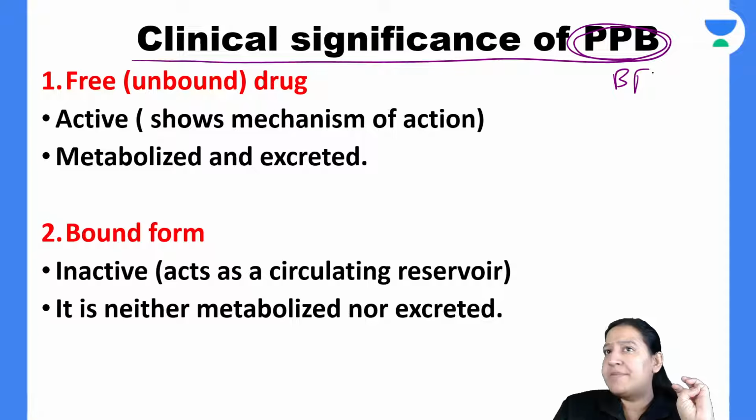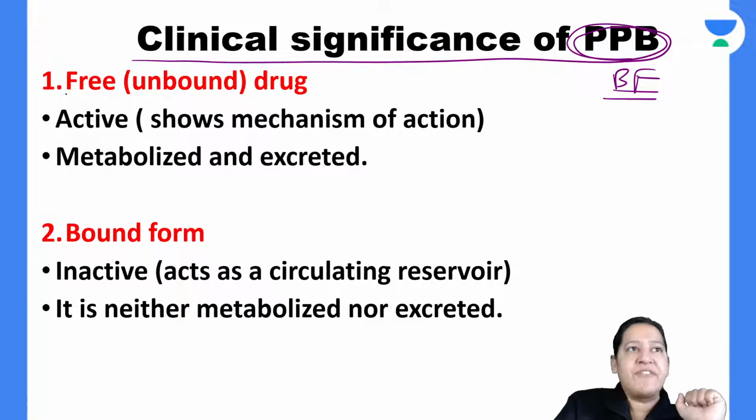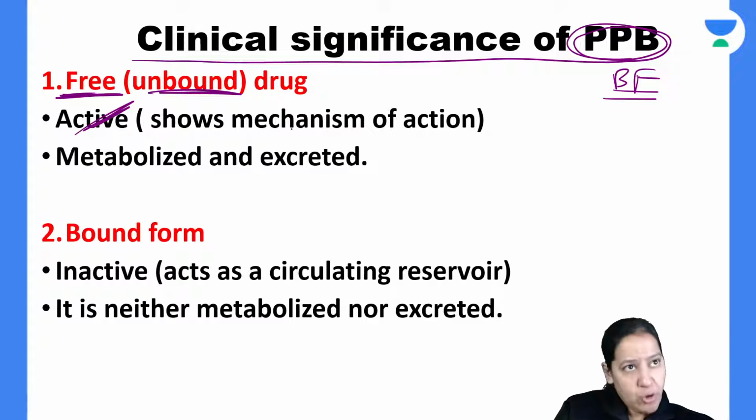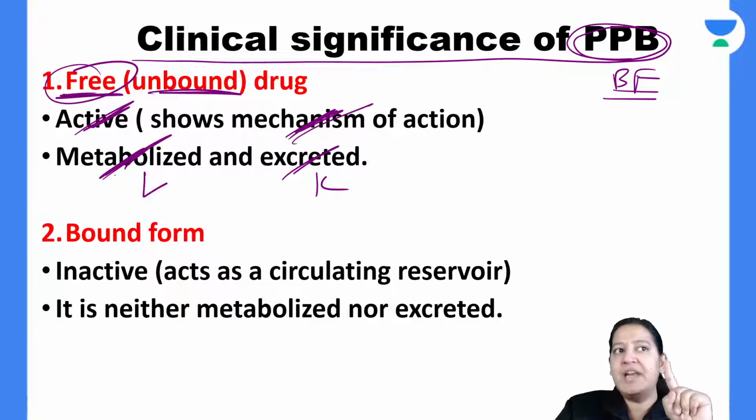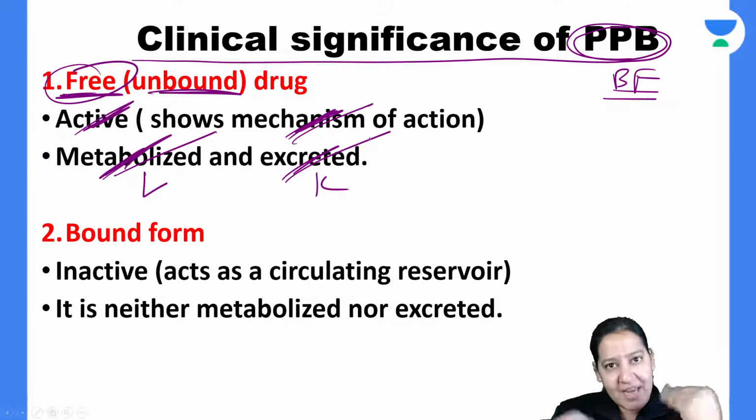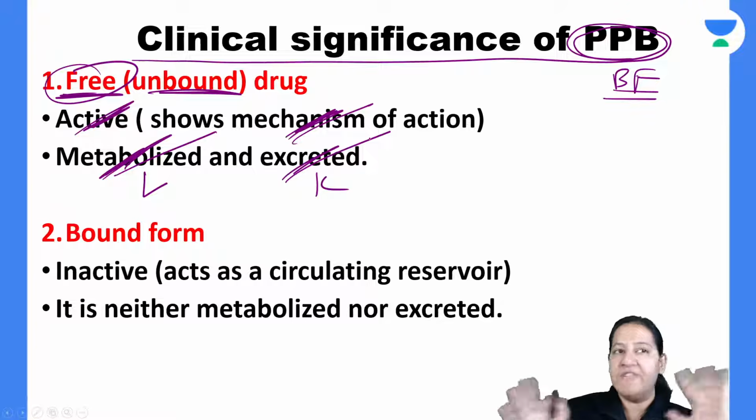That is the bound form I am talking about. So bound form, and then the free form. Free is unbound. Free form is active. Active means it will go to the site of action and show its mechanism of action. It will go to the liver and show metabolism, and it will go to the kidney and get excreted. So it is the free drug which goes to the site of action, liver and kidney, for mechanism of action, metabolism and excretion. Everyone give me a thumbs up.